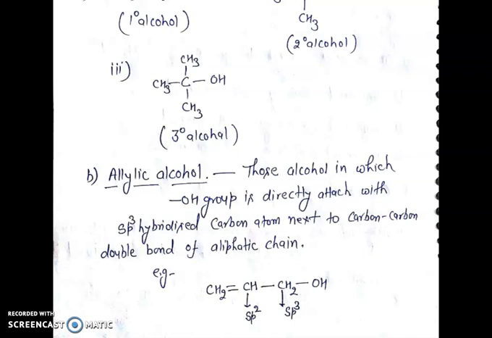B. Allylic alcohol. Those alcohols in which the OH group is directly attached with an sp3 hybridized carbon atom next to a carbon-carbon double bond of an aliphatic chain. The example is given below. In this example, the OH group, that is hydroxyl group, is directly attached with the sp3 hybridized carbon atom next to the carbon-carbon double bond, that is an sp2 hybridized carbon atom. So this is the example of allylic alcohol.